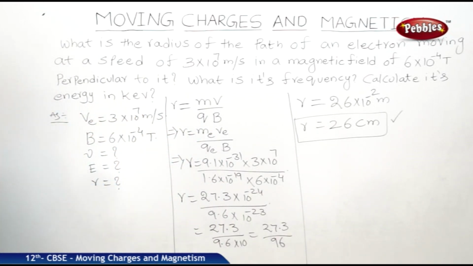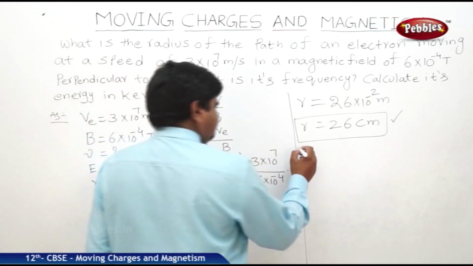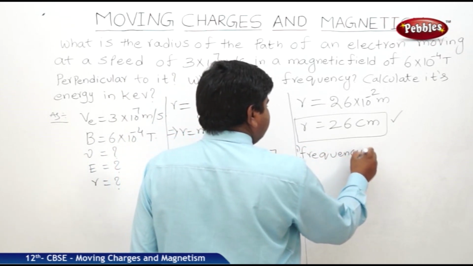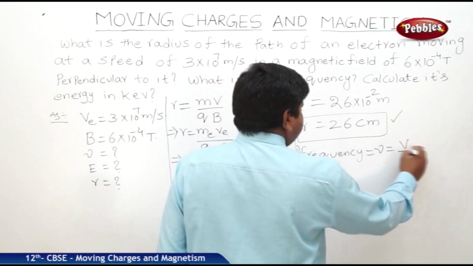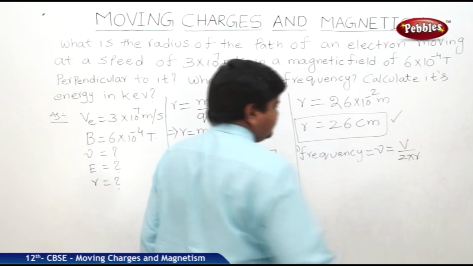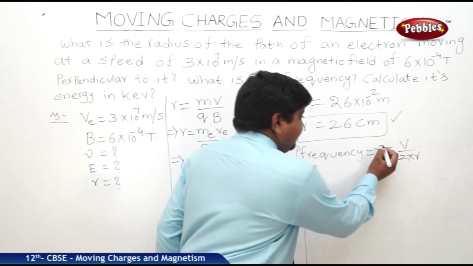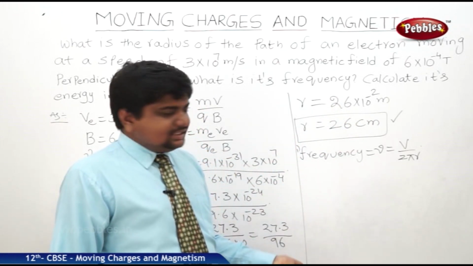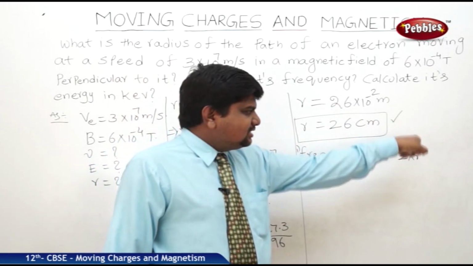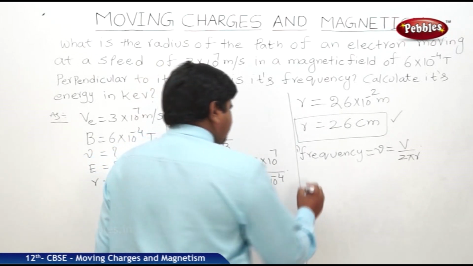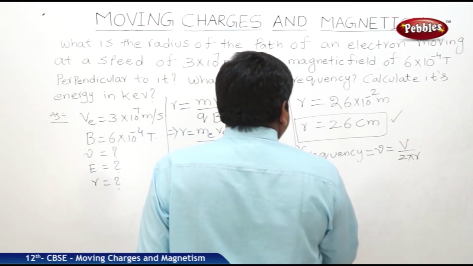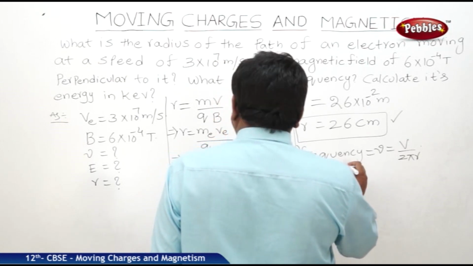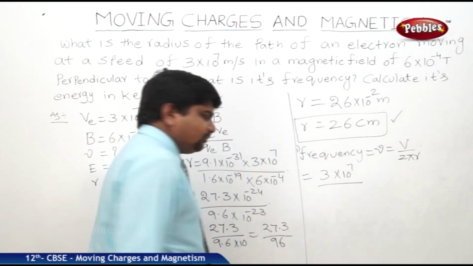Next we should find out the frequency, the second part. Frequency nu is equal to V by 2 pi R. How is this formula derived? Time period is equal to 2 pi R by V, distance by velocity. Nu is equal to 1 by T, that's why V by 2 pi R. What is the velocity of this electron? 3 into 10 to the power of 7 meters per second.